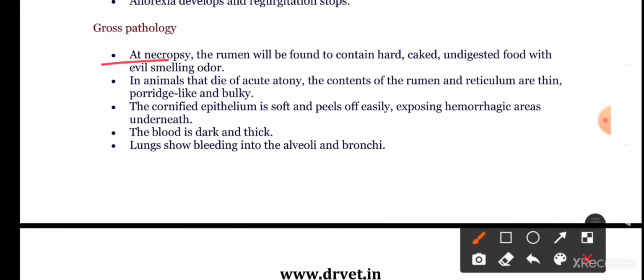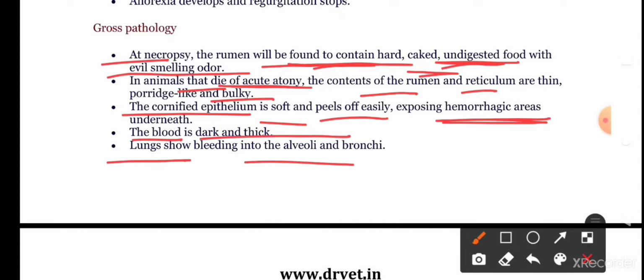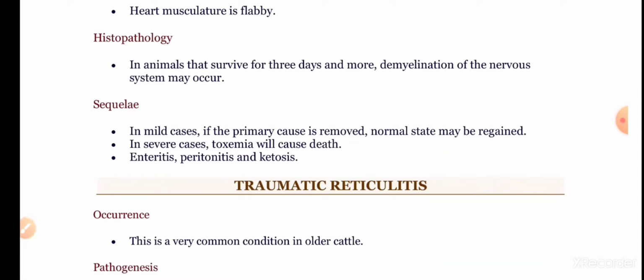Grossly, at necropsy, the rumen will be found to contain hard, caked, undigested food with an evil-smelling odor. In animals that die of acute atony, the content of the rumen and reticulum are thin. They look bulky. The cornified epithelium is soft and sloughs off easily, exposing the hemorrhagic area. The blood is dark and thick. Lungs show bleeding into alveoli and bronchi. Heart musculature becomes flabby, that is, the musculature of the heart becomes soft.